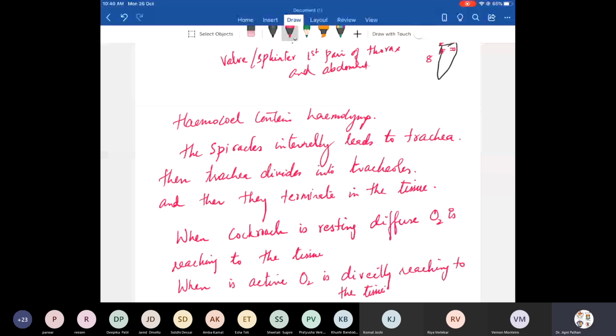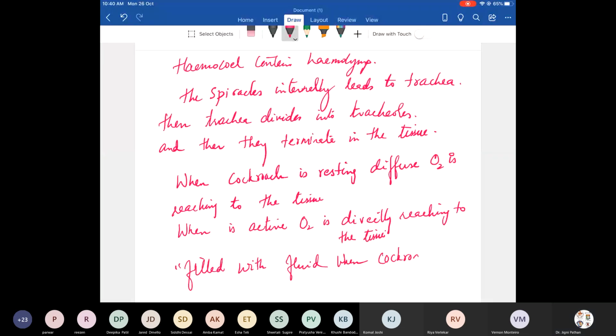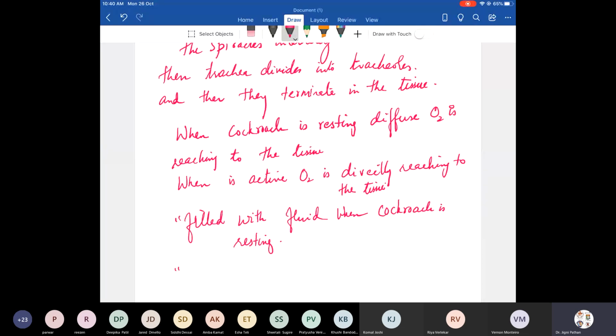And remember, the trachea is filled with fluid when the cockroach is resting, and the trachea is filled with air or oxygen when it is active. Please write down this. Please, everybody write down.